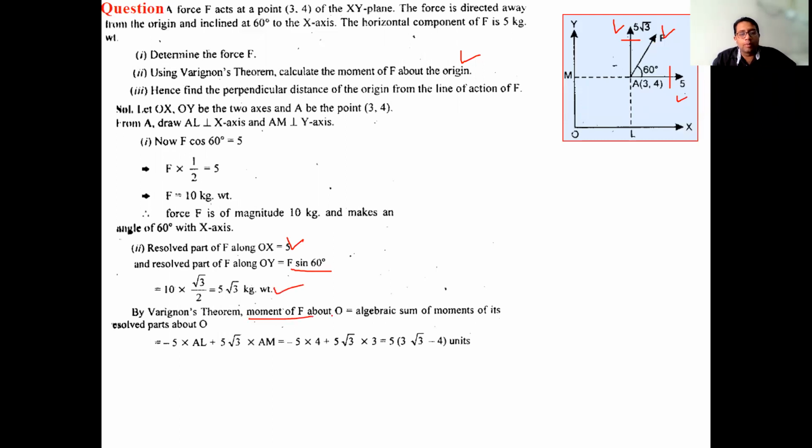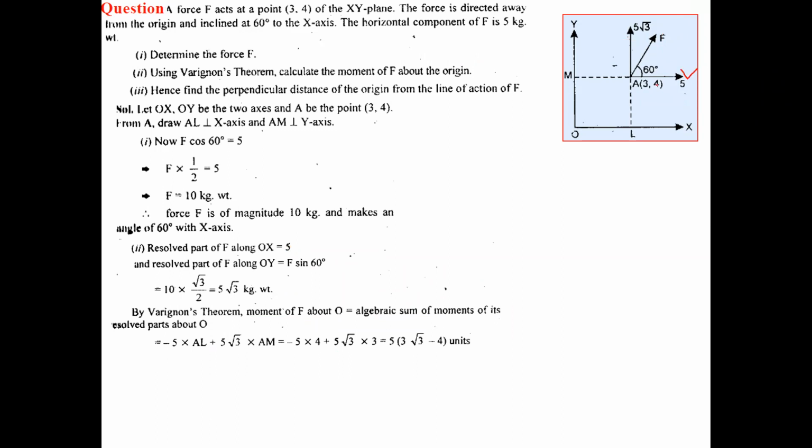So by Varignon's theorem, moment of F about O equals the algebraic sum of moments of its resolved parts about O. Now what is the moment of this component? Firstly, what is the moment of this component 5? About the origin we have to calculate. This is the line of action of 5. So the perpendicular drawn from the origin to its line of action is this. Its length is the y coordinate of this point, that is 4. So the perpendicular distance for 5 will be 4, or you can say AL. So that's why 5 into AL.